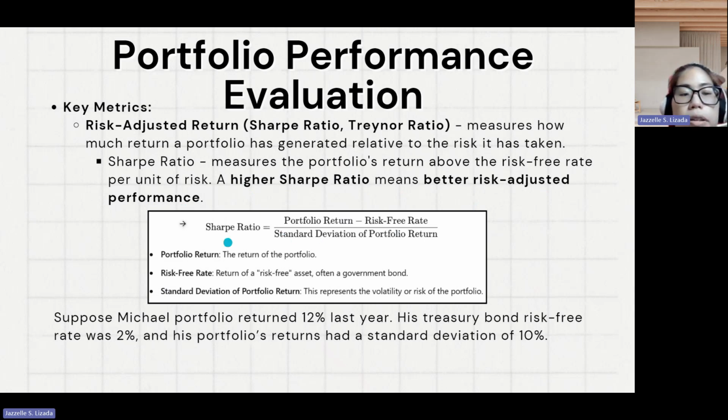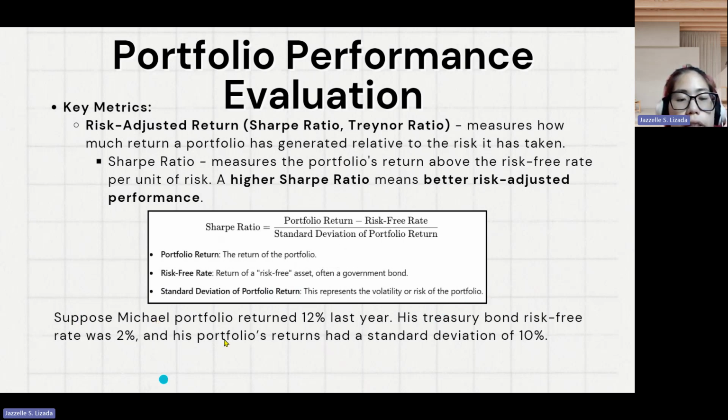The formula to compute the Sharpe ratio is portfolio return minus risk-free rate, divided by the standard deviation of portfolio return. The risk-free rate is the return of a risk-free asset, often a government bond, because a government bond is considered a low-risk asset for investment, with low default risk. The standard deviation of portfolio return represents the volatility or risk of the portfolio.